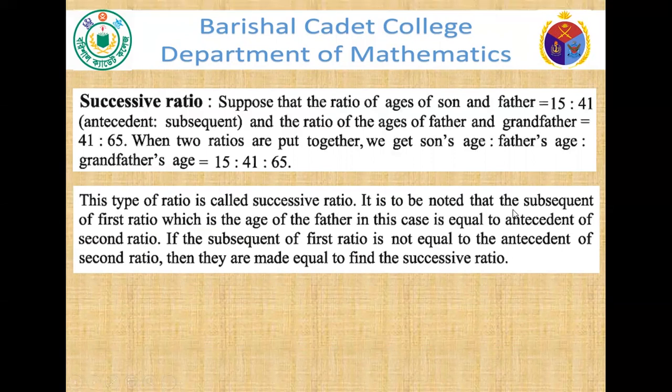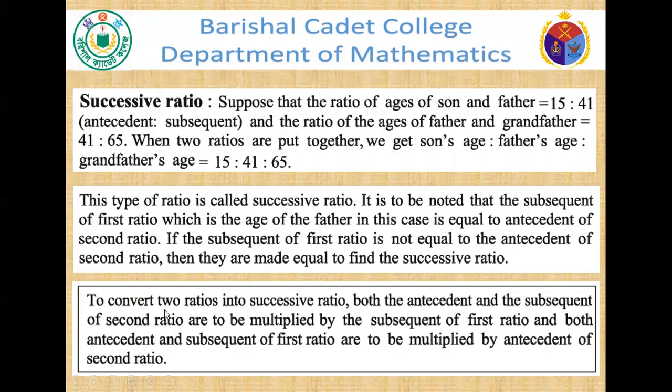This type of ratio is called successive ratio. It is to be noted that the subsequent of the first ratio, which is the age of the father in this case, is equal to the antecedent of the second ratio. If the subsequent of the first ratio is not equal to the antecedent of the second ratio, then they are made equal to find the successive ratio. I am repeating again: if the subsequent of the first ratio is not equal to the antecedent of the second ratio, then they are made equal to find the successive ratio.